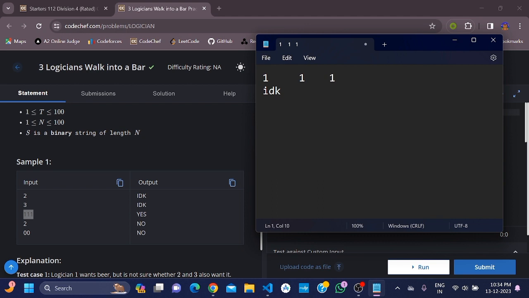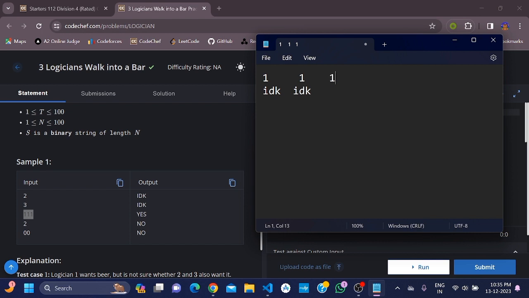Now this second logician knows about himself and also knows about his previous one. But he does not know about the person standing behind him. So he also replies, "I don't know," because he knows about himself and his previous logician, but he is not knowing about the person behind him, which is this one.